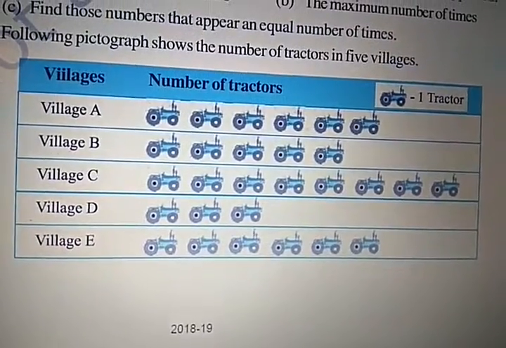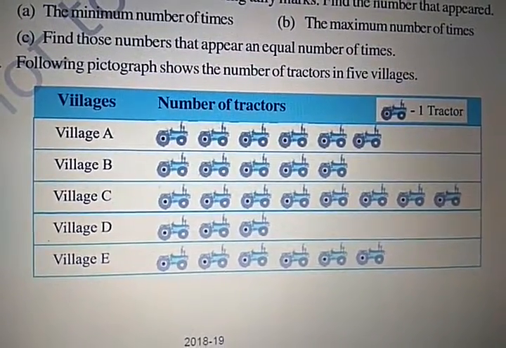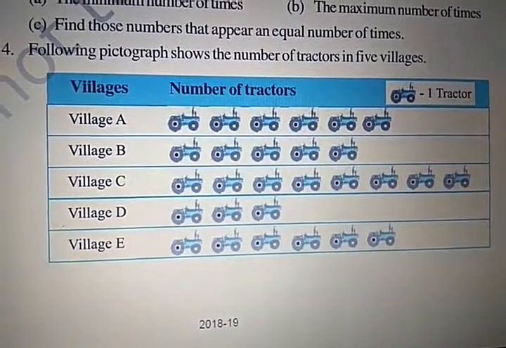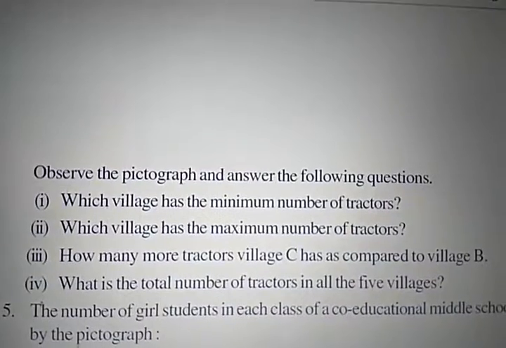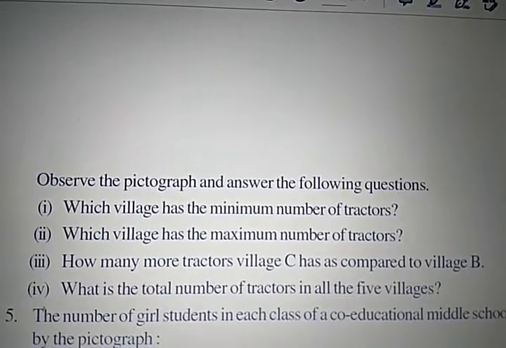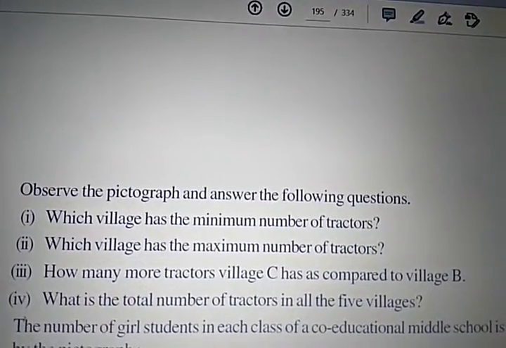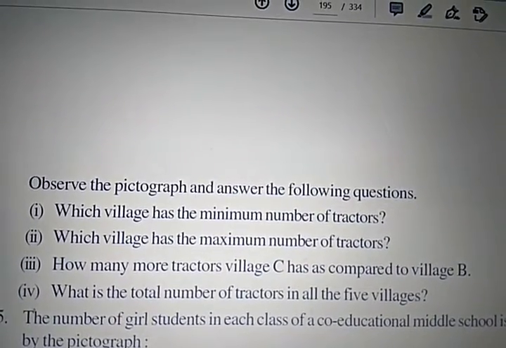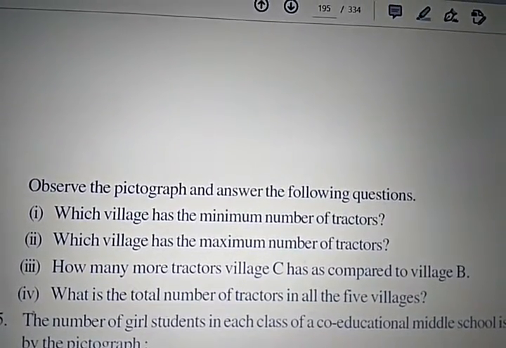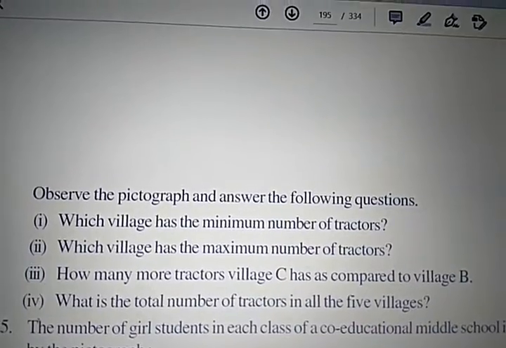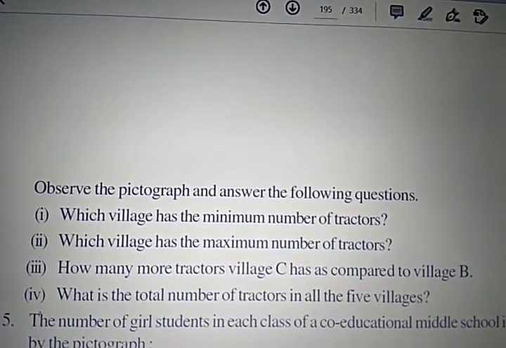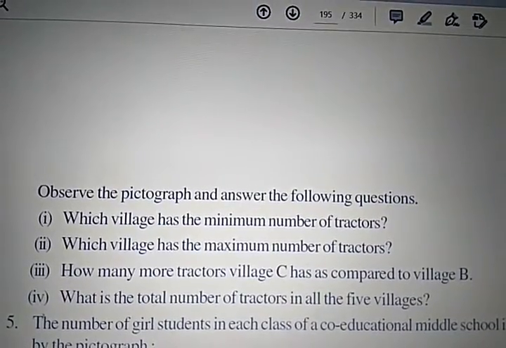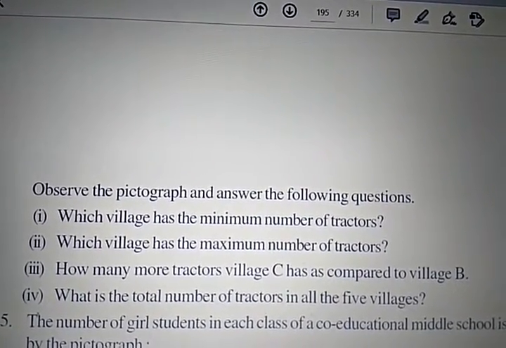Okay. So now you see the question and according to that way you have to get the answers. So easy. So here observe the pictograph of question number 4 and answer the following questions. Number 1, which village has the minimum number of tractors? So you see the pictures and get the answers. So it is homework. Do it in your own way.